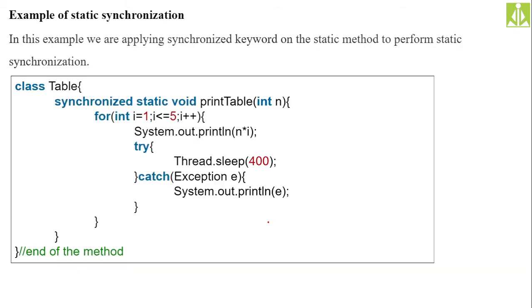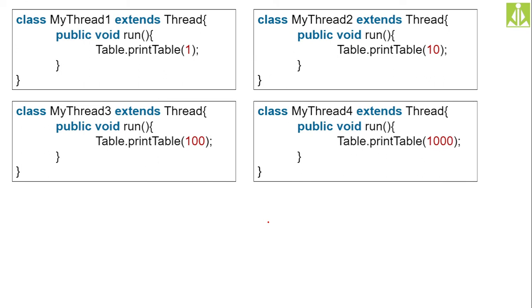How are we achieving it? Simply make your method static and put the synchronized keyword. Our printTable method, that same method, we are making synchronized. Previously it was only a void method, but now we are making it a static method as well: synchronized static void printTable. Previously we invoked this printTable method with the help of object references, but now, as you know, the object references will not work.